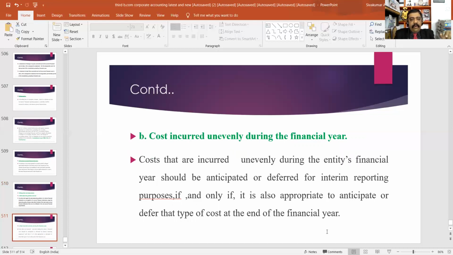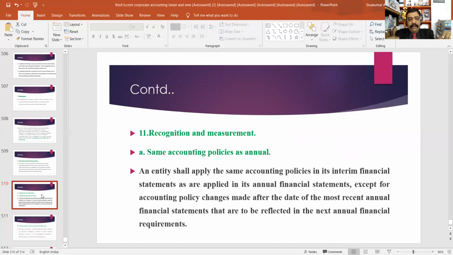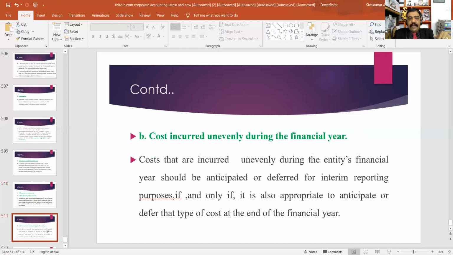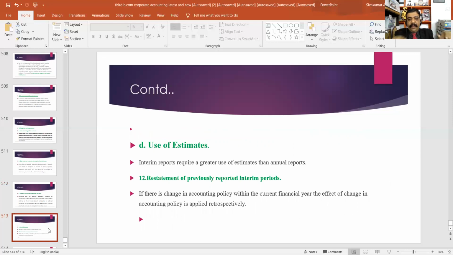Then, costs incurred unevenly during the financial year. How can you report? The most important point, recognition and measurement. How can you report in the interim financial accounts? How can you report a cost item in the interim financial report? How can you report seasonal, cyclic, or occasional revenue in the interim financial report? How can you use estimates in the interim financial report? Okay.